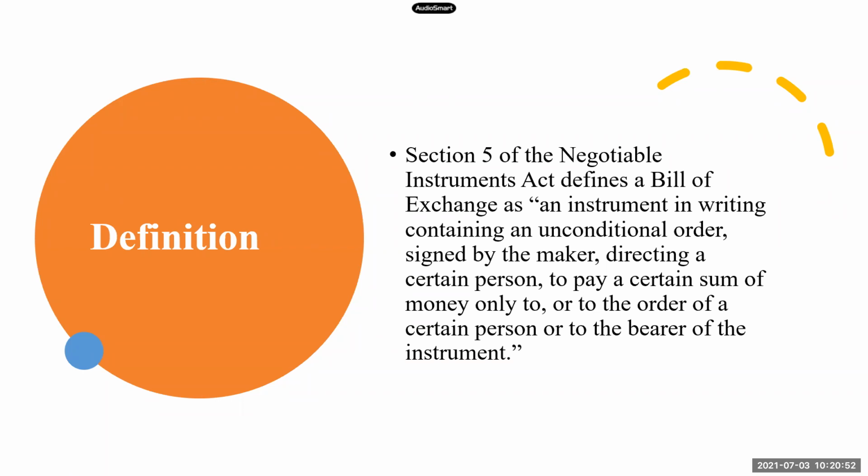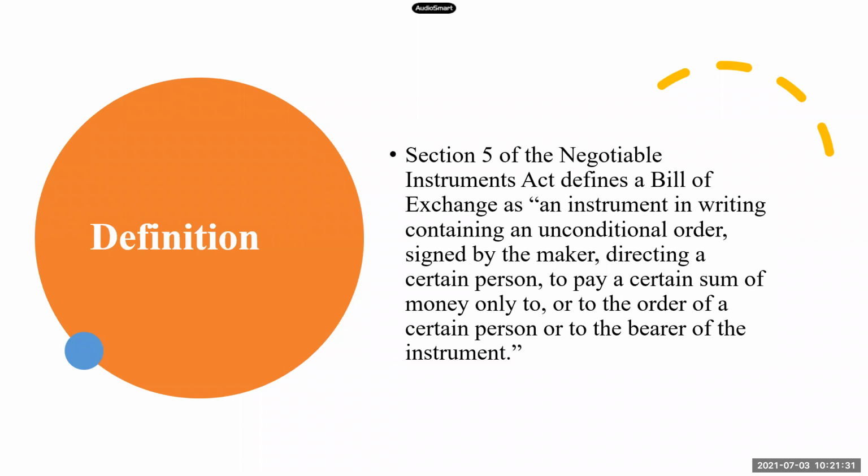First, it says a bill of exchange is an instrument in writing. So that is the first point. It should be in writing. It cannot be an oral agreement. Right? So the first important point is it should be a document in writing. Second important point, containing an unconditional order. When I say order, for example, if I am X, I am the seller, I will not request Y to give me the money. I can order Y to give me the money because I have given him goods. Then why will I request? In return for goods, he needs to give me the money, right? So it is an order, it is not a request.